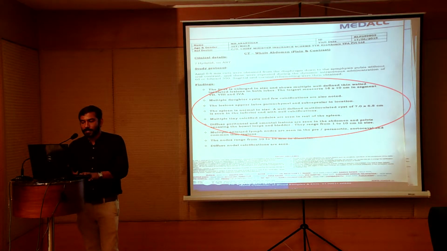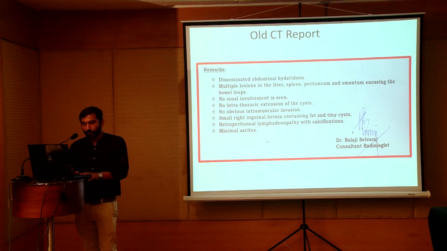The liver is enlarged in size with multiple loculated cysts. The largest cyst was around 16 centimeters. Multiple ductal cysts were there, and there were diffuse peritoneal and omental lesions. In addition to that, there was an inguinal cyst. This is the full report. There was disseminated abdominal hydatosis, with multiple lesions in the spleen, peritoneum and omentum encasing the bowel loops.